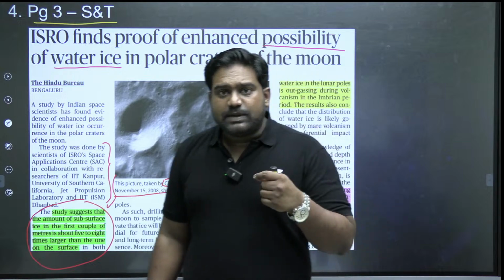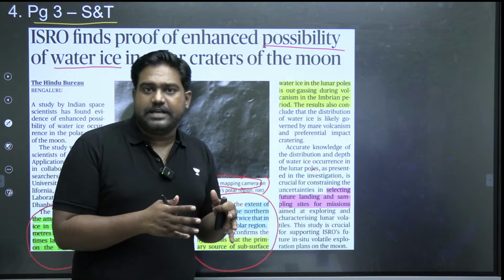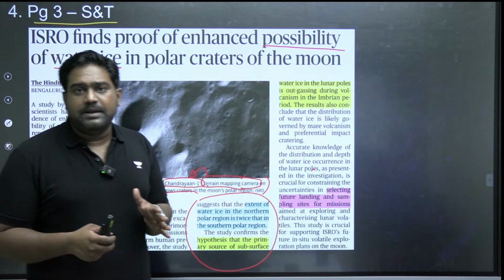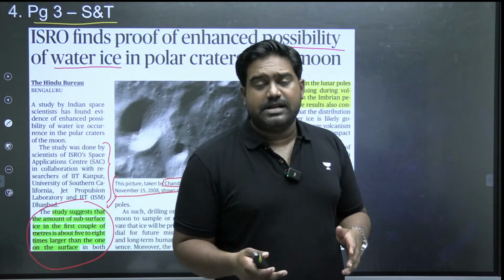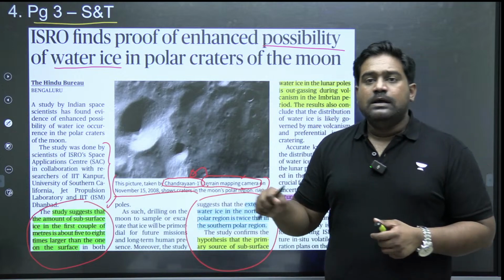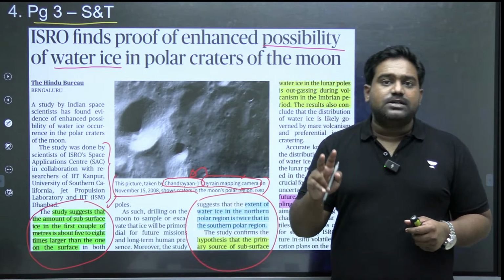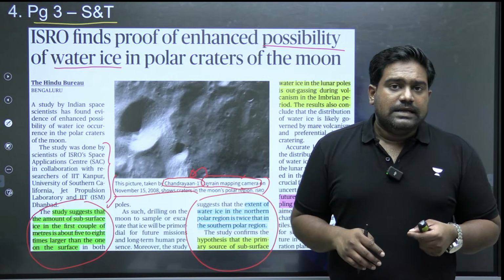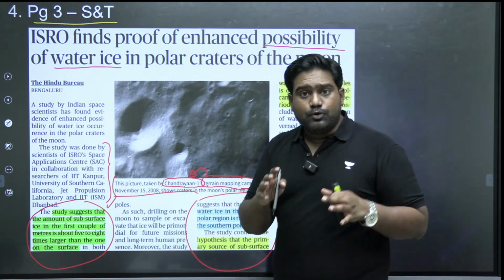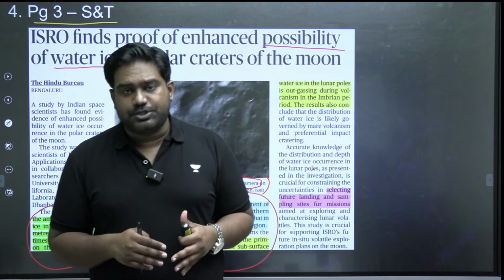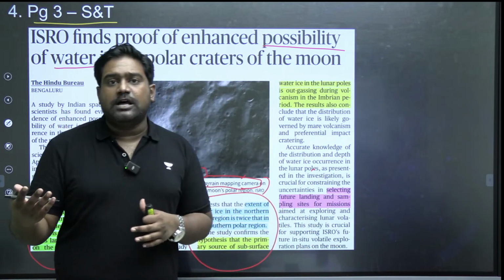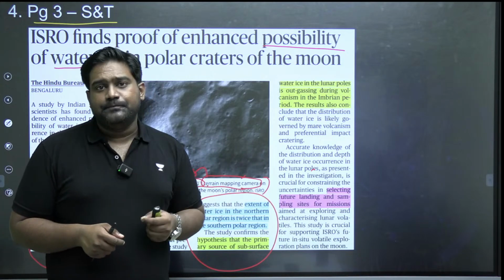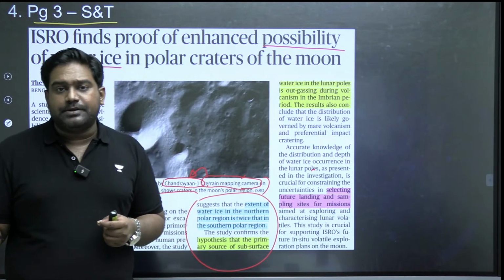Until now, countries were largely thinking that the South Pole should be the focus area. It will remain the focus area, but the interesting finding coming out from India, largely based on data from Chandrayaan-1, is that the North Pole is believed to have twice the concentration of water ice crystals as compared to the South Pole. Now, this data is very crucial not just for India's lunar missions, but even for other lunar missions being pursued by other countries, be it Japan, China, or even the United States and European countries.